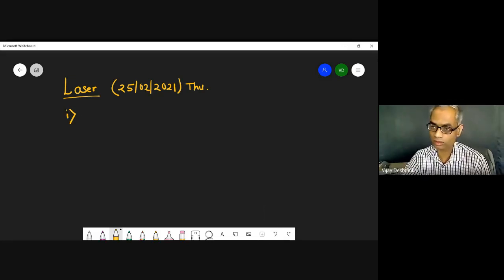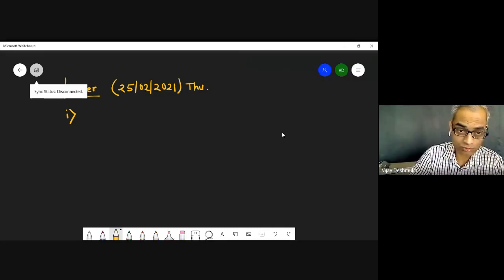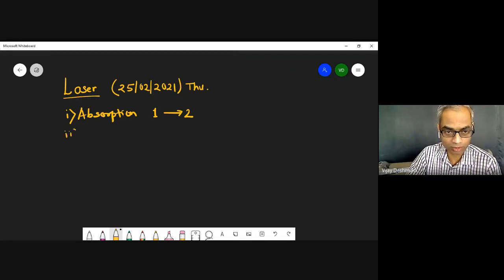The second one is spontaneous emission, and the third one is which one? Anybody remember? The first one was absorption. So it goes from level 1 to level 2. And the second one was spontaneous emission.